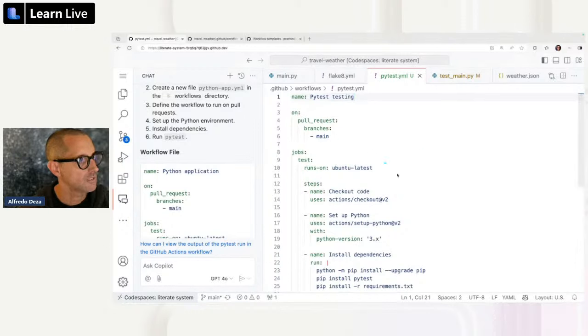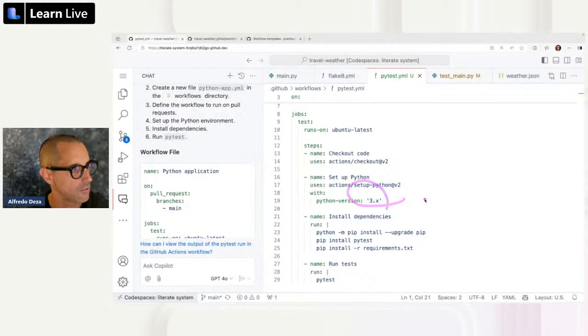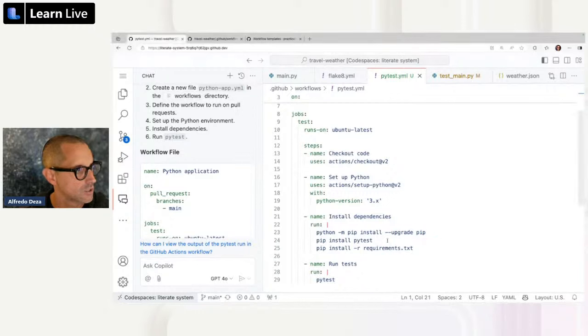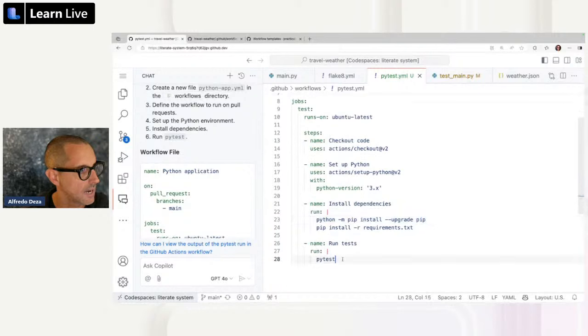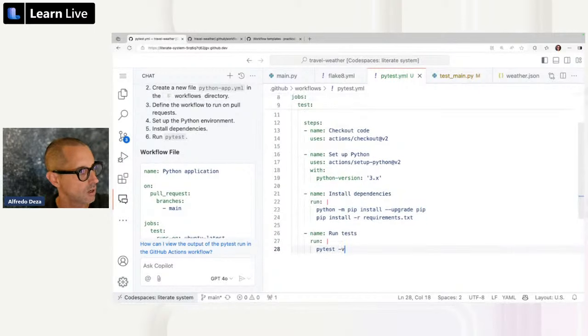It's going to run on Ubuntu. It's going to check out the code. It's going to set up Python. The Python version is going to be 3.x, meaning it will just grab the latest Python version. That's what that 3.x means. Install the dependencies. I think this one is not going to be necessary because requirements.txt already has it set. I'm going to remove it and then run PyTest. I tend to like PyTest when it runs in verbose mode, so I'm going to add -bv and I'm going to save it.